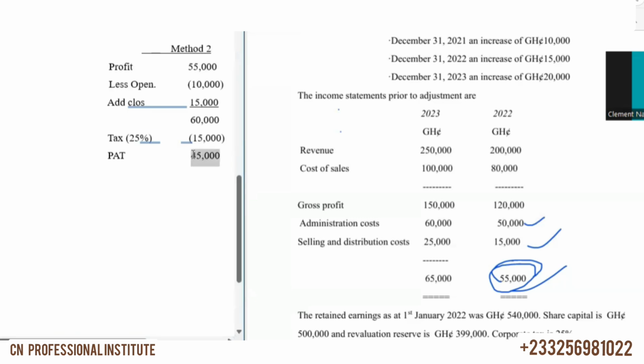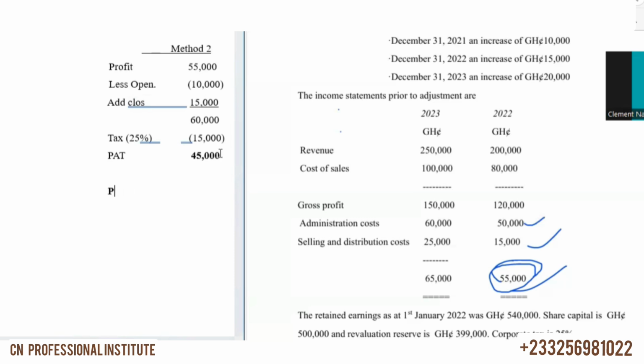Okay, so this is the profit after tax, and you can do it this way too. You can pick the profit of 55,000 and apply the tax on it. Then we are lessing the opening of 10,000, so the tax element should be added. Then the closing 15,000 we are adding, so we less the tax element. So you can equally do it this way. So you can bring the profit like this.